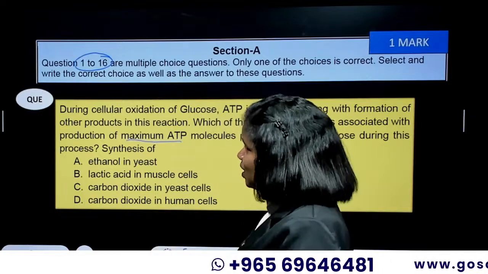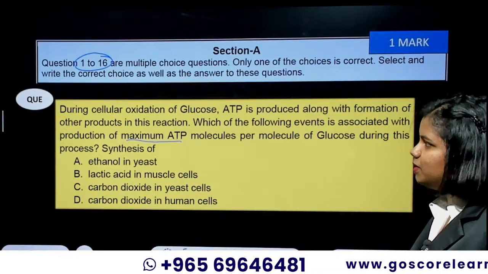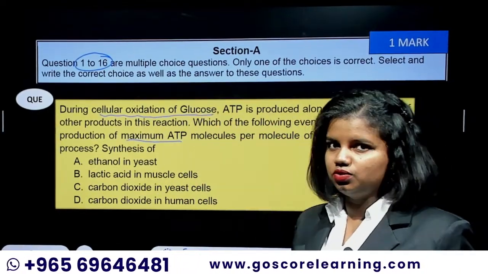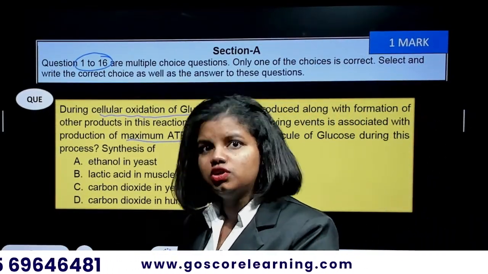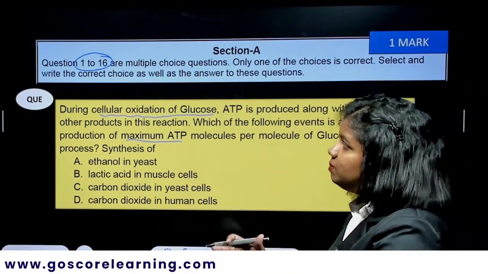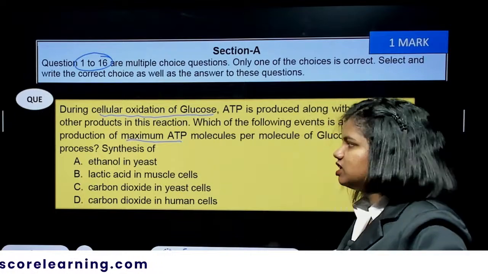So in the question, they're asking about cellular oxidation of glucose, which is burning of glucose in the presence of oxygen. When it is happening, where will the maximum ATP molecule production happen?